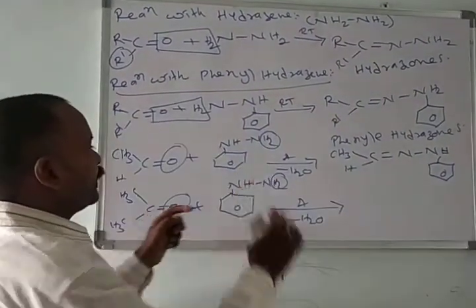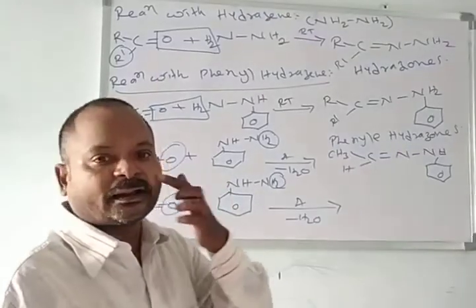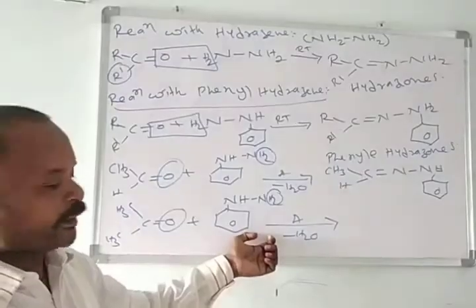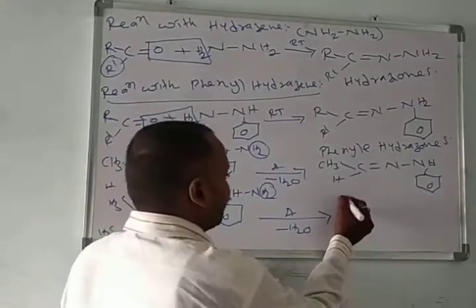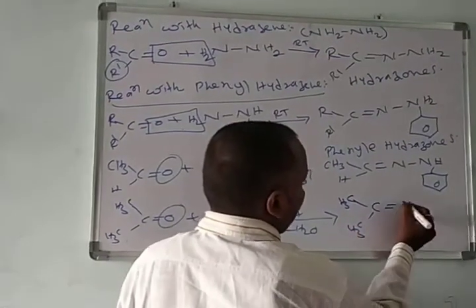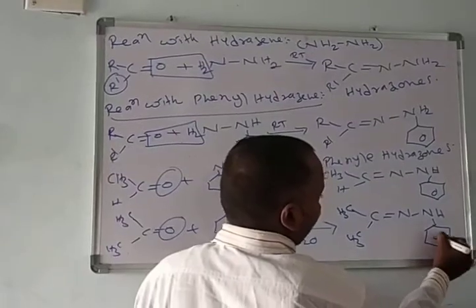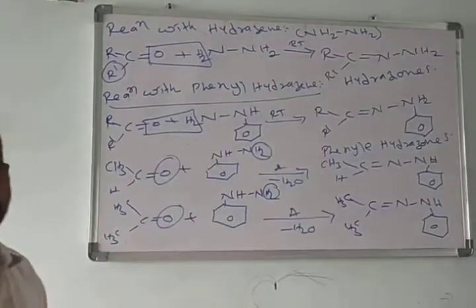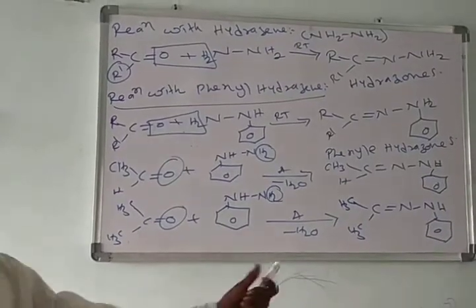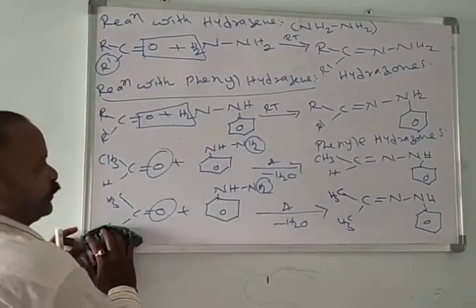When acetaldehyde condenses with phenylhydrazine, it forms acetaldehyde phenylhydrazone. Acetone condensation with phenylhydrazine forms acetone phenylhydrazone. If you take benzaldehyde or formaldehyde, we get the corresponding phenylhydrazones.